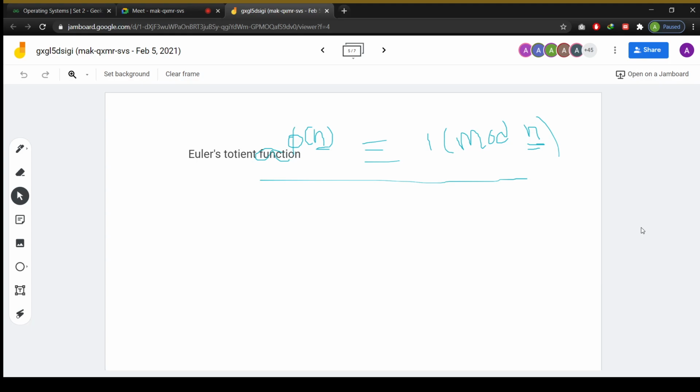If the GCD of any two numbers is equal to 1, then those two numbers are relatively prime numbers. Why are relatively prime numbers required for us? If those two numbers are relatively prime, then only will the multiplicative inverse exist. Otherwise, the multiplicative inverse is not going to exist. So in cryptography, generally we use the multiplicative inverse only.